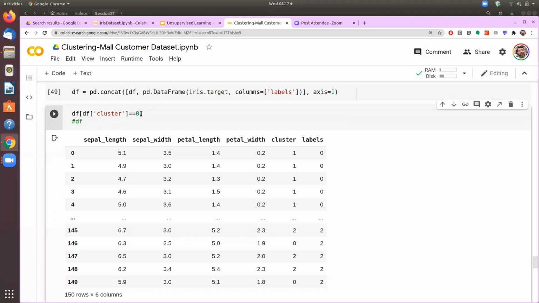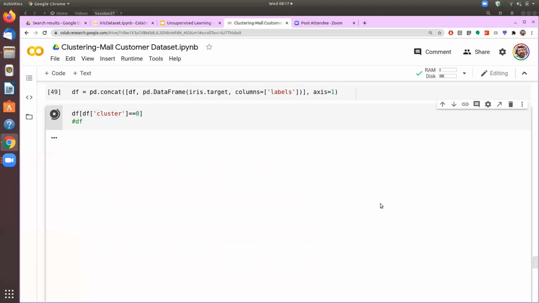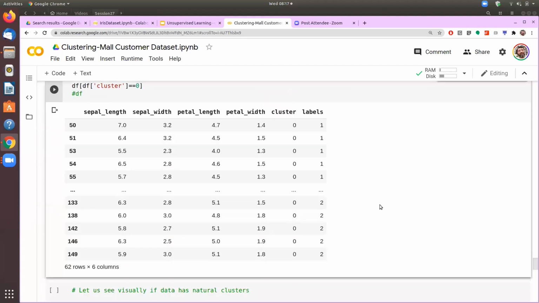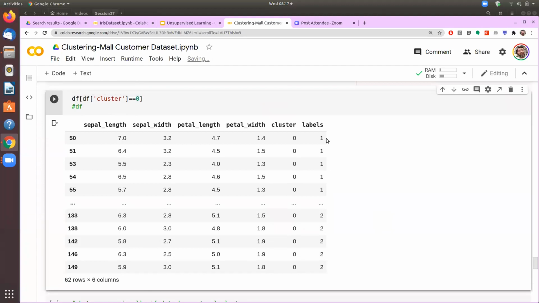So if you see this data set about the cluster ID 0, against these zeros we have some as 1, some as 2, but none as 0. So it looks like whatever we have given as 0 belongs to either label 1 or label 2. We'll see that.